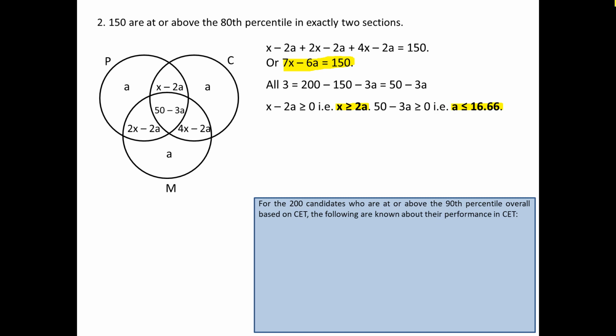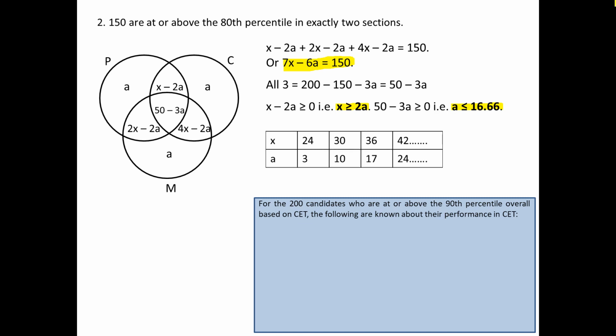So now the solutions are according to 7x minus 6a is equal to 150. We have got these solutions. X is 24, a is 3, x is 30, a is 10. So there are infinite solutions to this equation. But all those solutions which are not satisfying the given 2 conditions, we'll have to take those out. So obviously, because a is less than or equal to 16.66, only first 2 solutions would remain. These are the only 2 solutions which are of use for us. So x is 24 when a is 3 and x is 30 when a is 10.